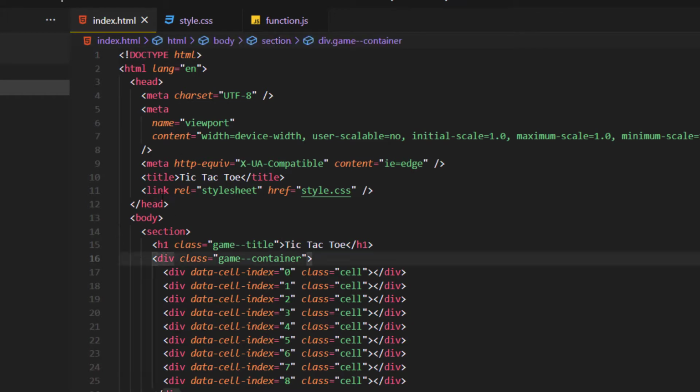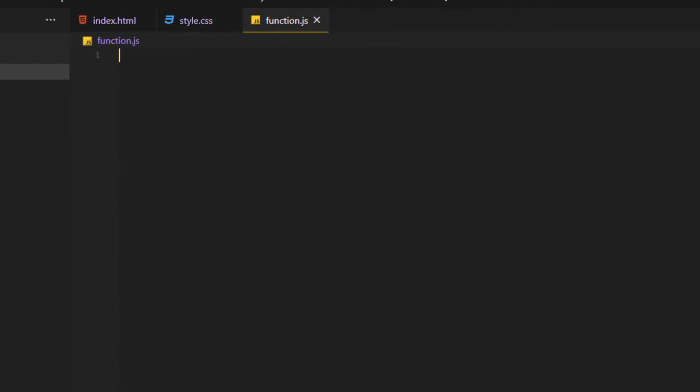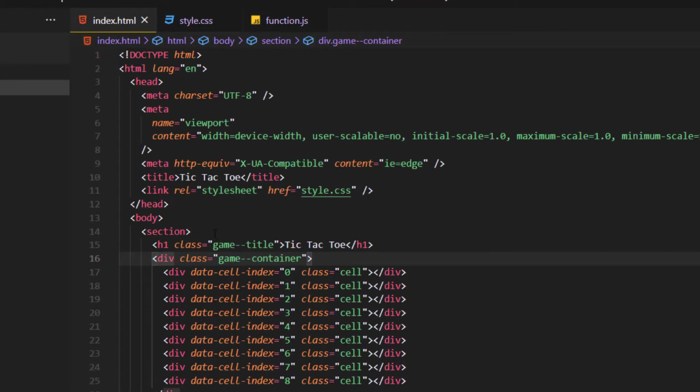So here I'm just gonna do a small brief summary about these two files. We have the index HTML and style CSS, and our video of today is gonna be all about the functioning. So here I have introduced a section, and I put a title of Tic-Tac-Toe.